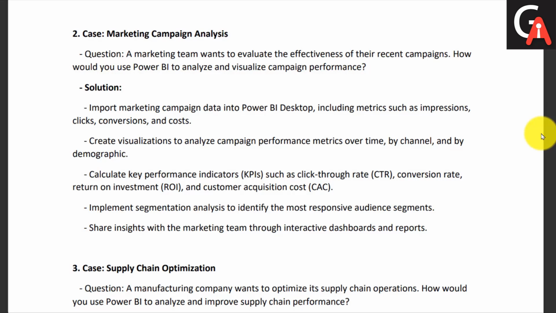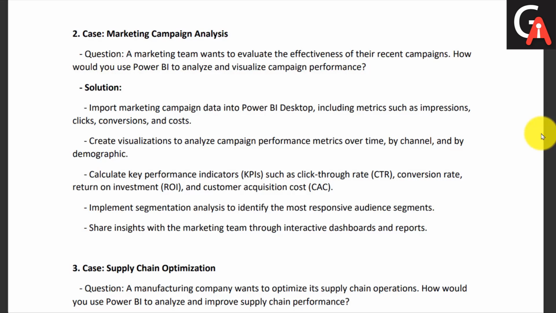So for different channels, how their marketing campaigns are performing, or demographics, like if they are focusing on only one region, like the Mumbai region, or the Pune region, something like that. So according to the demographics as well, you can perform your analysis.